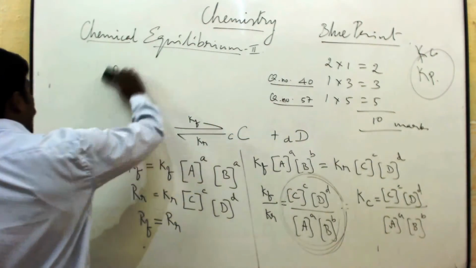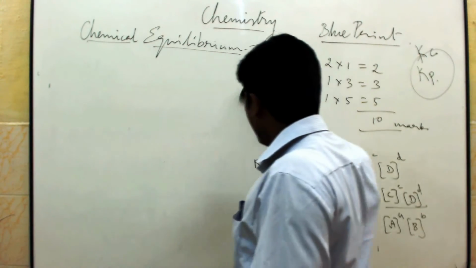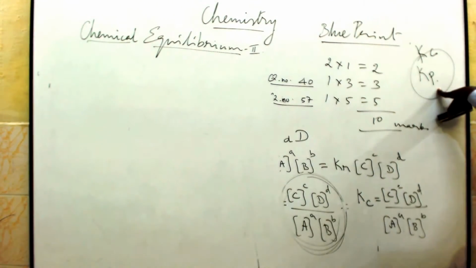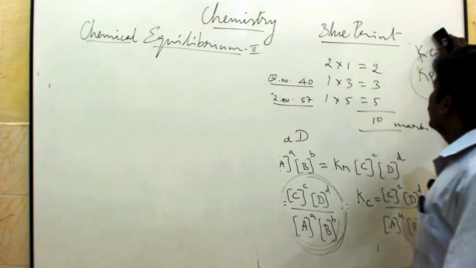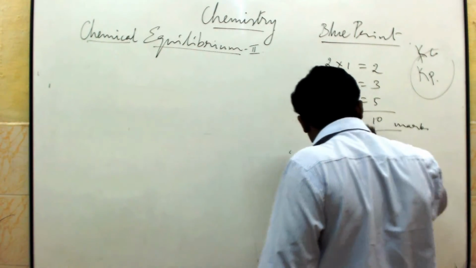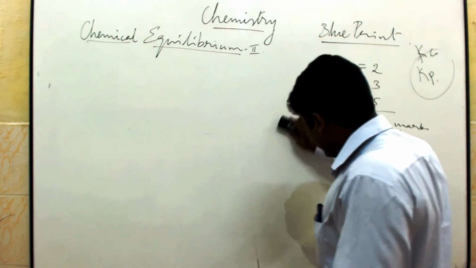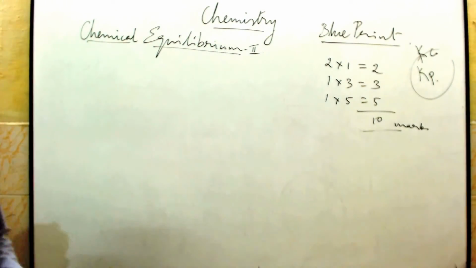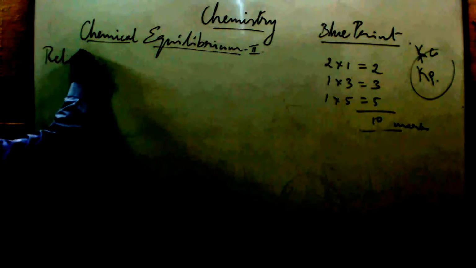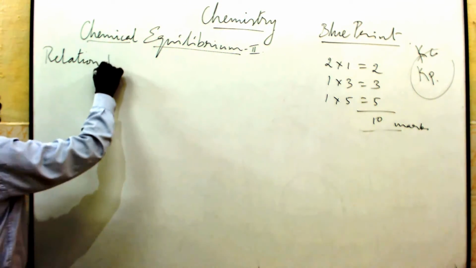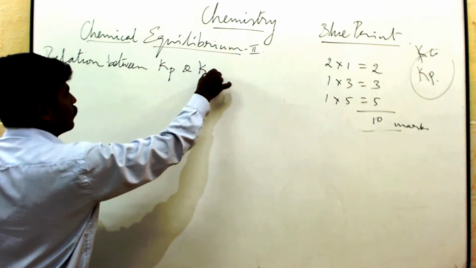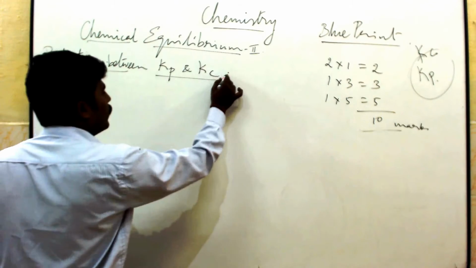Then the next important question we are going to discuss: what is the relation between Kp and Kc? You know what Kp is? P is for partial pressure, and Kc is for concentration. Now we are going to discuss a very important lesson. This question was asked nearly six times in the board exam. Such an important question. What is the relation between Kp and Kc?